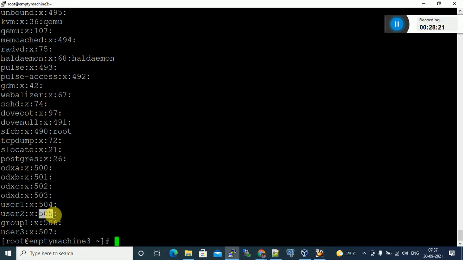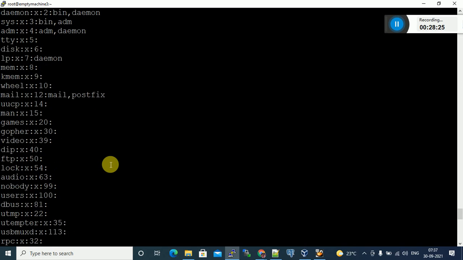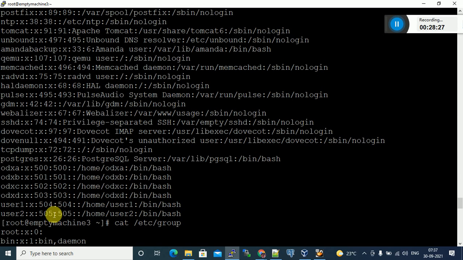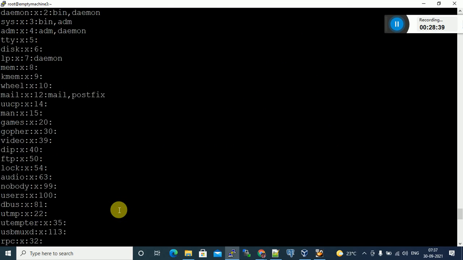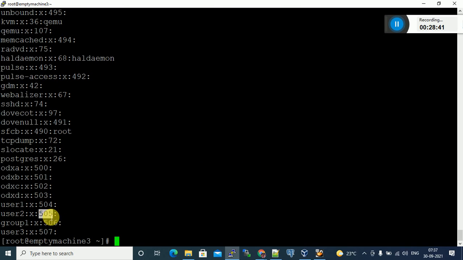What is the group name for group ID 505? User 2 is the group name for user 2. By using the group ID, I come to know the group name.